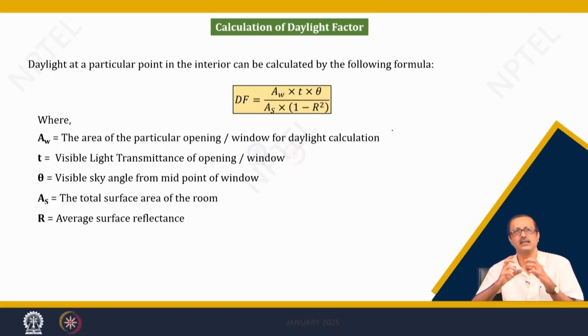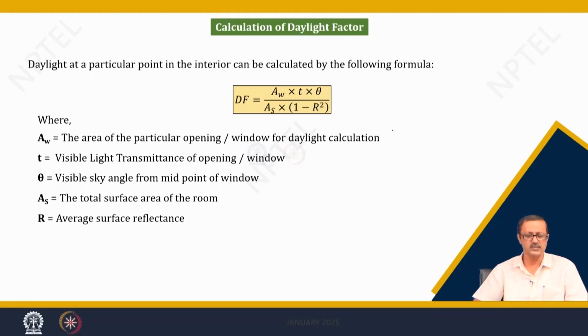Theta is the visible sky angle from the midpoint of the window. You have to find out that particular angle by virtue of some trigonometric relations, a very simple trigonometric relationship. We will see that in the next slide.